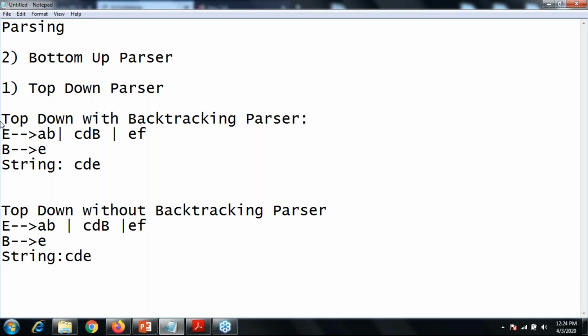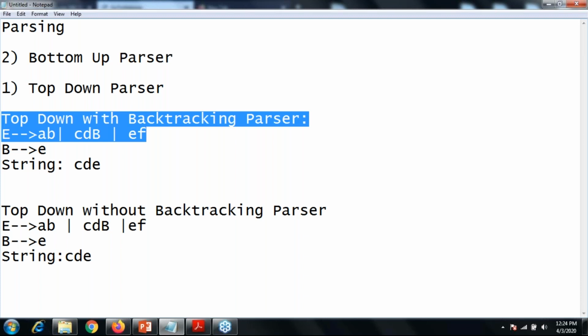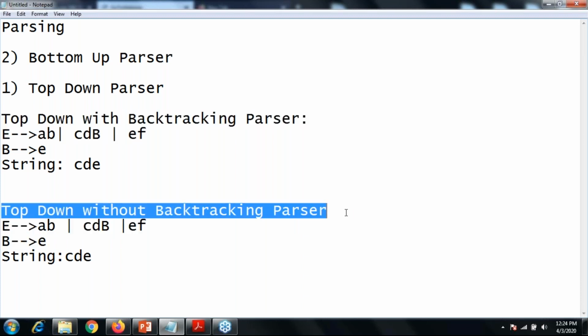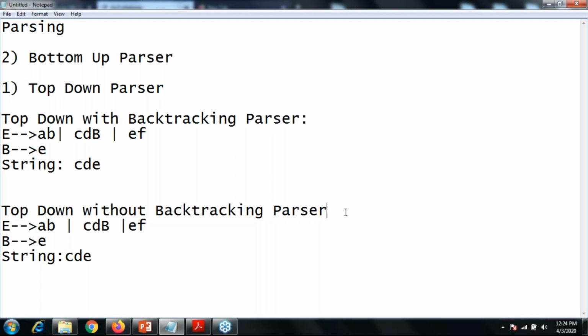As compared with the previous one, the top-down without backtracking parser gives some benefit: if you know that the first production will not work with the given string, then I can directly choose the second production from my given grammar.